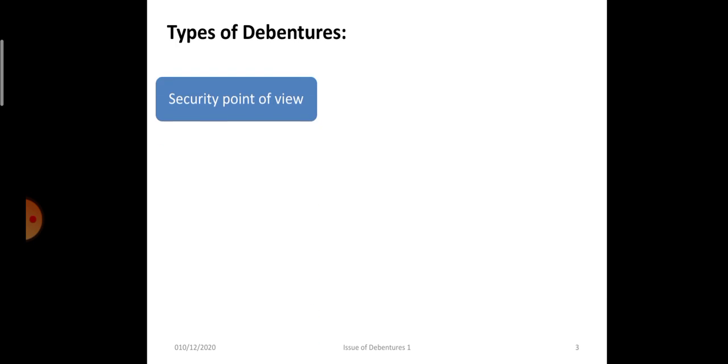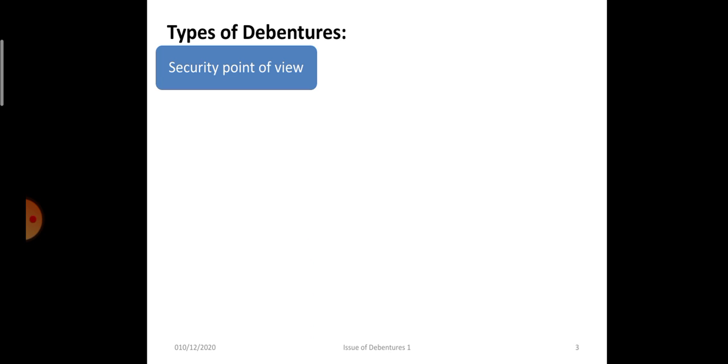Types of debentures from the security point of view: that means when assets of the company are kept as security when debentures are issued. Debenture holders have a charge over the assets of the company, and if they don't have, then it is considered unsecured. So there are two categories under security point of view: secured debentures and unsecured debentures. Secured debentures carry a charge over the assets, whereas unsecured debentures do not carry anything. They are also known as naked debentures.